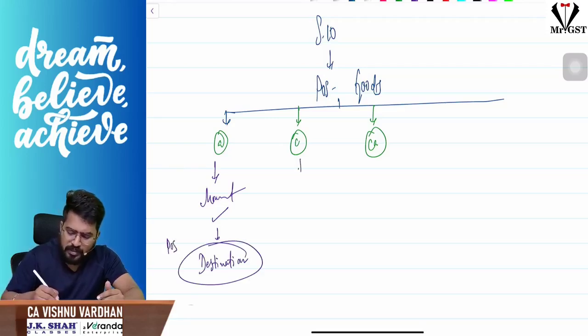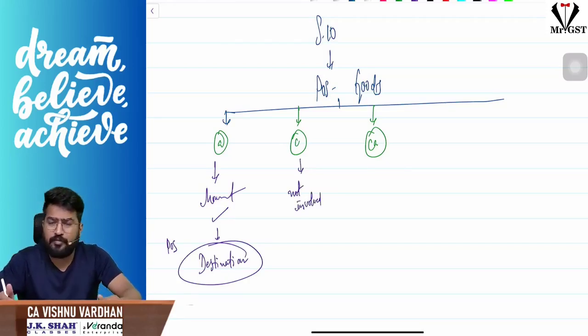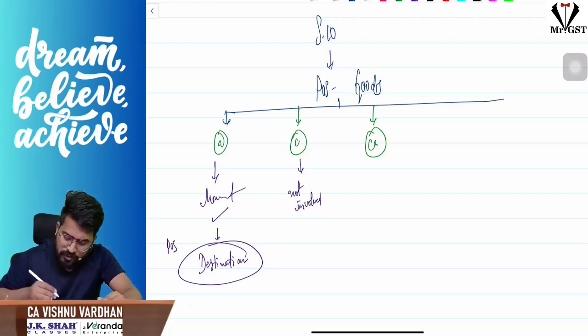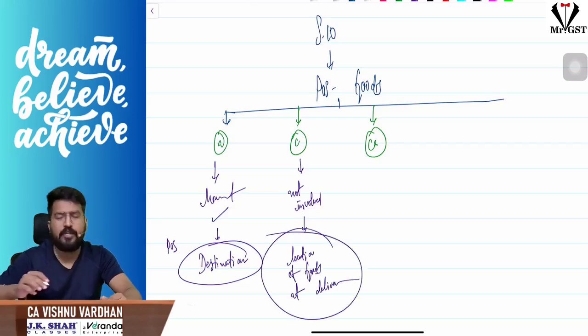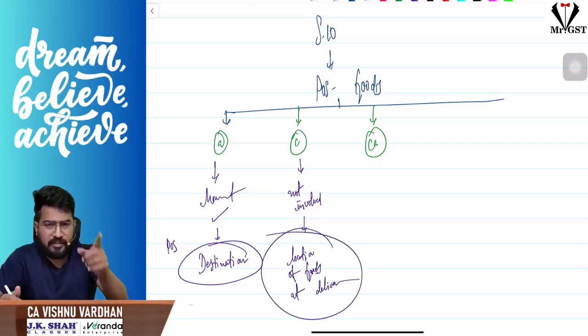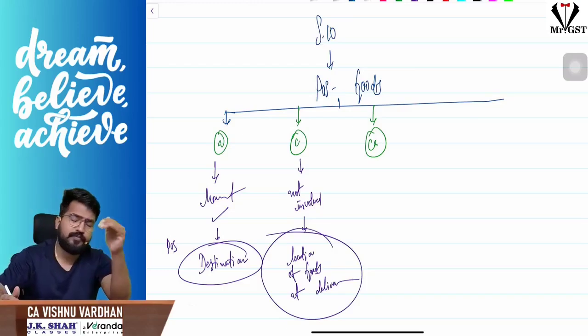No, sir, movement is not involved. For example, you go to a mobile showroom and buy a mobile. Is the movement of goods involved, moving the mobile from one place to another place? No. So then what is the place of supply? The location of goods at the time of delivery. Okay, that will be the place of supply. Movement is involved, I repeat, movement is involved.